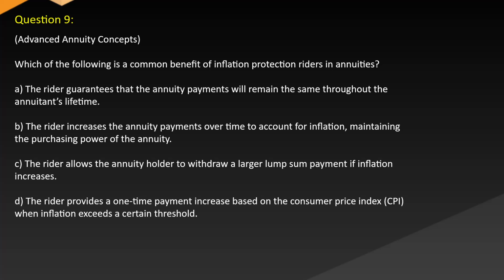Which of the following is a common benefit of inflation protection riders in annuities? A. The rider guarantees that the annuity payments will remain the same throughout the annuitant's lifetime. B. The rider increases the annuity payments over time to account for inflation, maintaining the purchasing power of the annuity. C. The rider allows the annuity holder to withdraw a larger lump sum payment if inflation increases. D. The rider provides a one-time payment increase based on the Consumer Price Index, or CPI, when inflation exceeds a certain threshold.